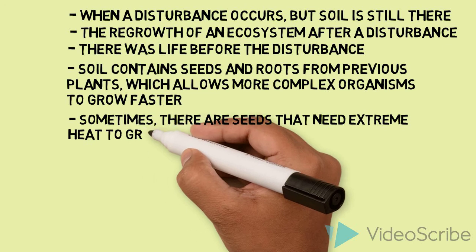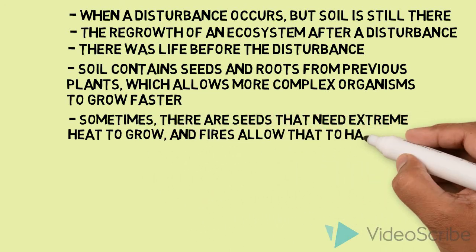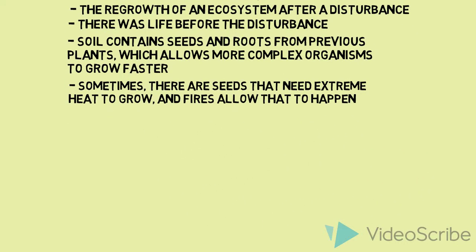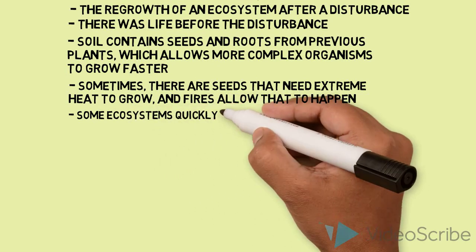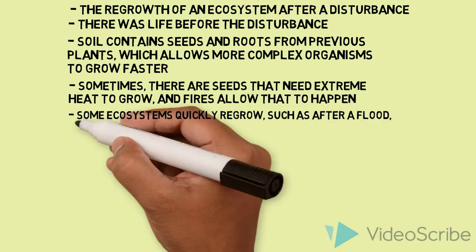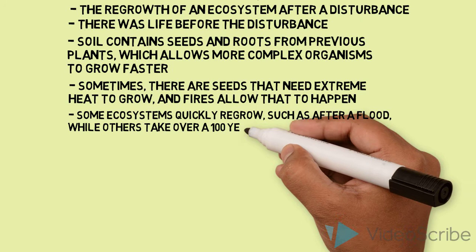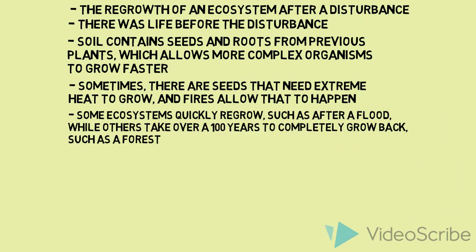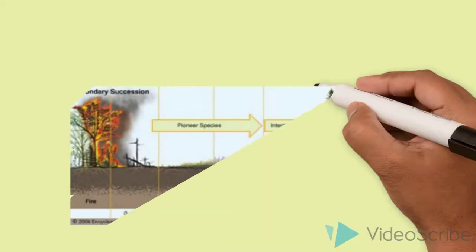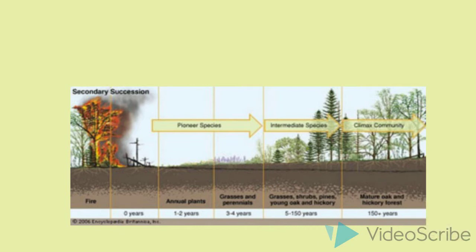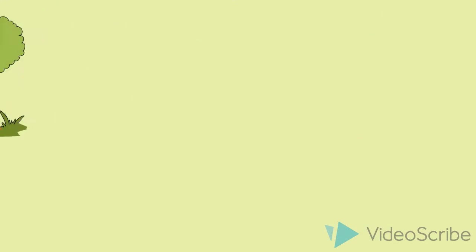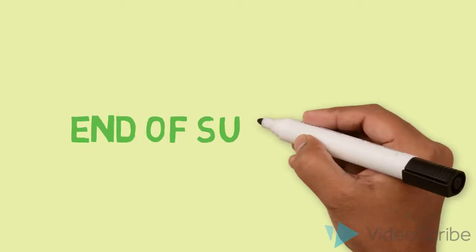Sometimes there are seeds that need extreme heat to grow, and fires allow that to happen. Some ecosystems quickly regrow, such as after a flood, while others take over 100 years to completely grow back, such as a forest. Here is a great diagram of secondary succession. The fire and the pioneer species are very short, and then the other stages are longer.